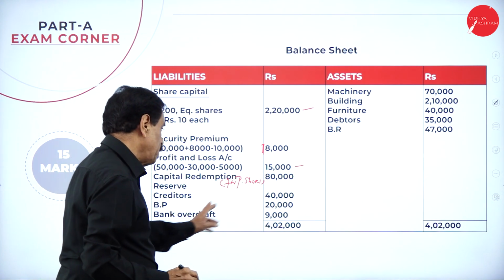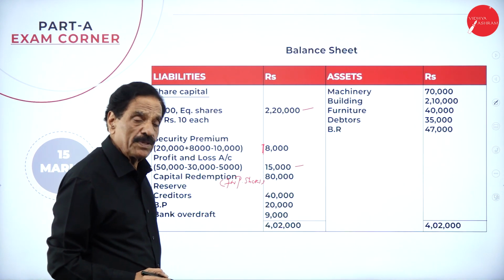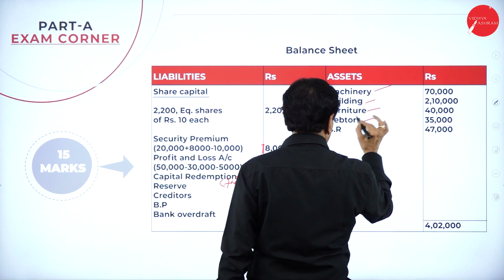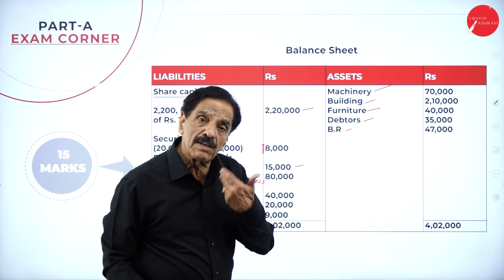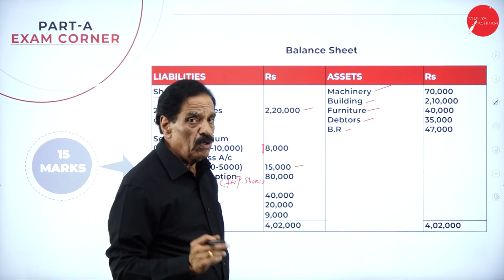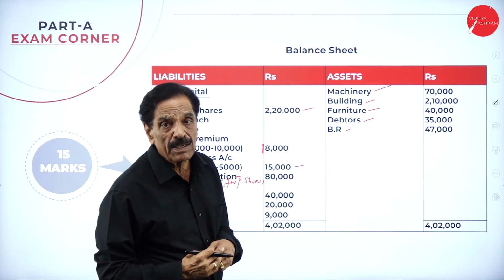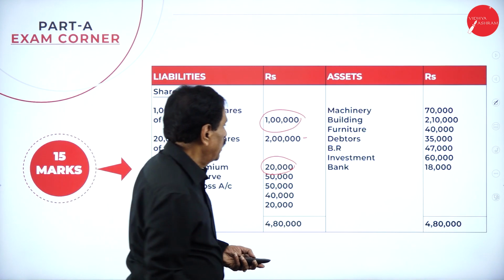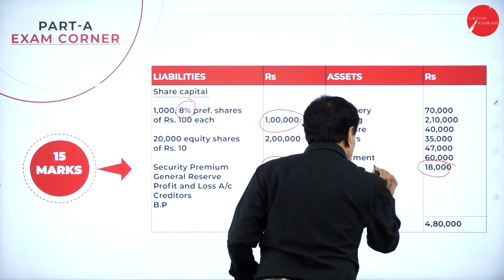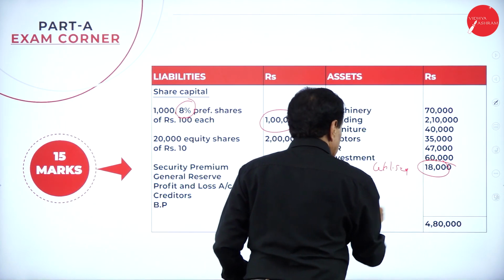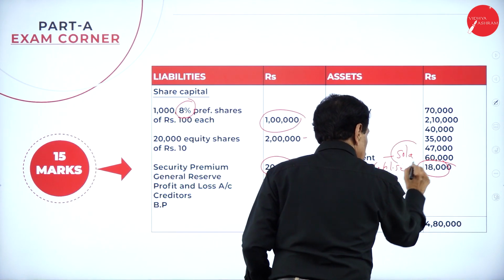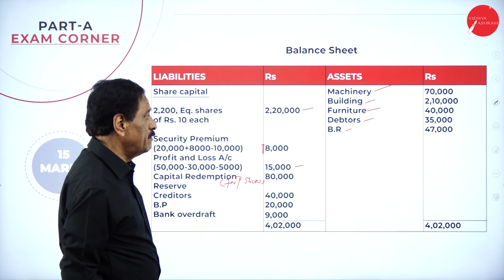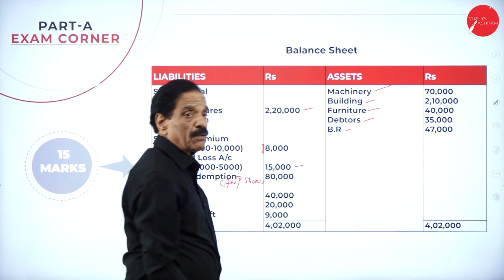Then you got here a capital redemption reserve. Creditor remains the same. BP remains the same. Your bank overdraft is 9,000. Totally 4,04,000. Machinery same. Building same. Furniture same. Debtor same. And investment won't come because investment has been sold. There is no cash at bank. See that in your old balance sheet? In your old balance sheet, cash at bank, you see, it has been utilized. Investment has been sold, and the proceeds have been utilized for bank overdraft. That's why they won't appear in the balance sheet at all. It will tally for 4,02,000.